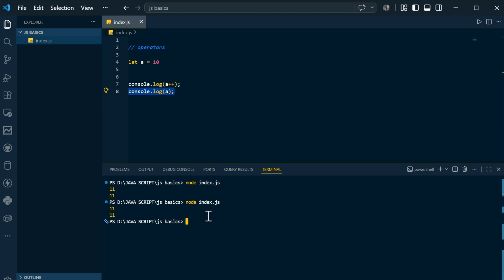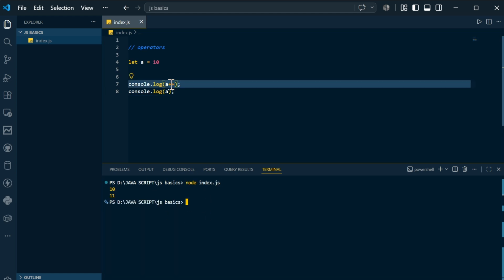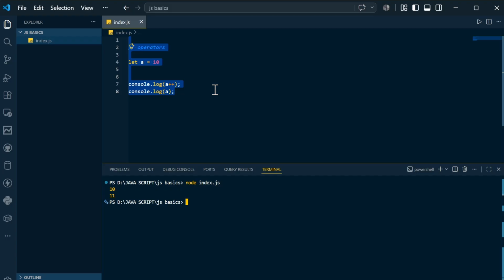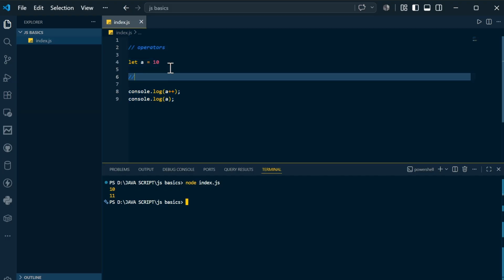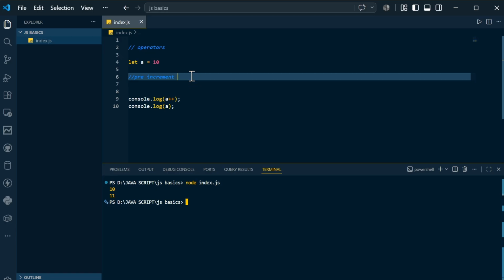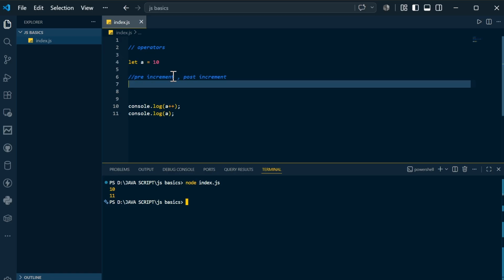Why? I will show you the first output, then you can understand. See, here it is printing first, and this 10 is printed. Then it is incremented, the incremented value comes here and it is printed in this line. So in this fashion, there is pre-increment, and another is known as post-increment. I hope you got this pre-increment and post-increment.